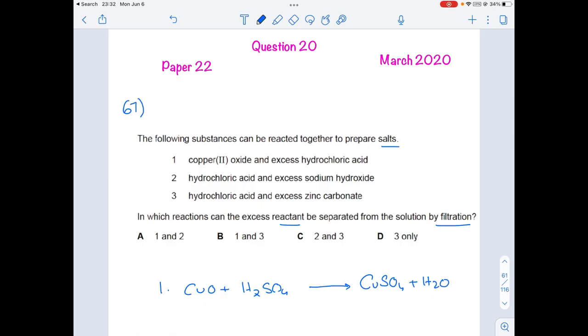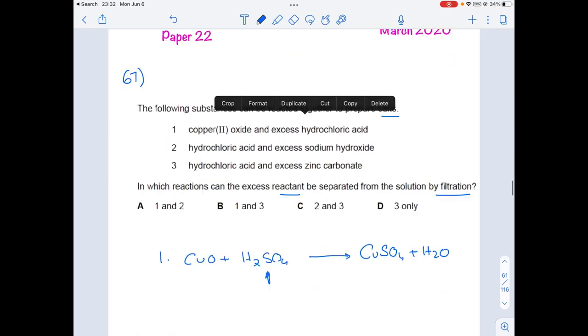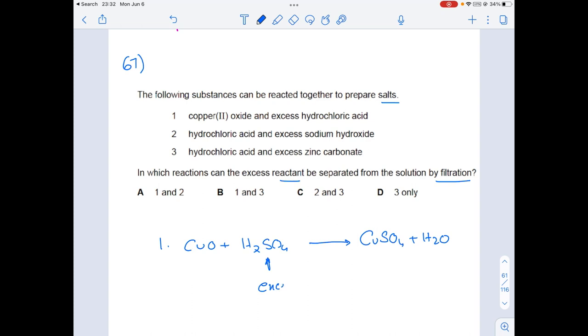We are using sulfuric acid in excess, so it is in the form of an aqueous solution. The entire copper oxide is dissolved and converted into copper sulfate. Nothing is present as a solid which can be filtered, so filtration is not possible for the first one.